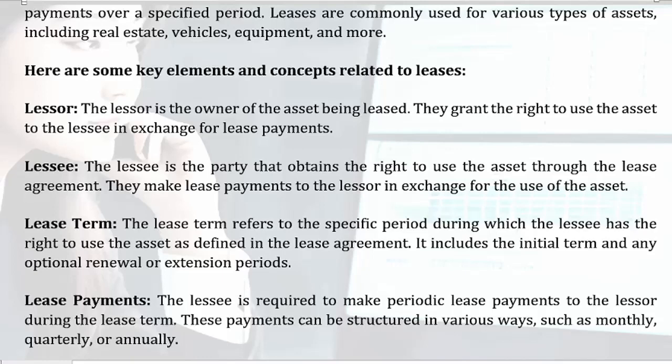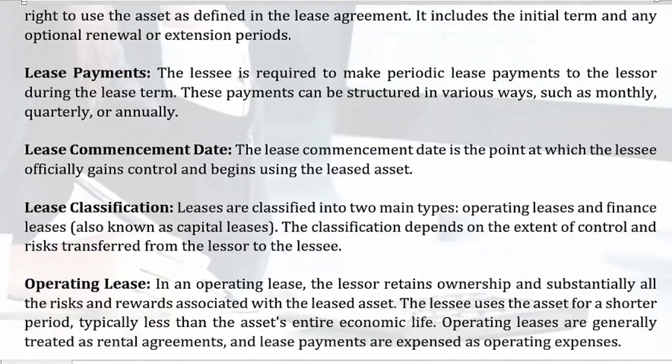Lease term. The lease term refers to the specific period during which the lessee has the right to use the asset as defined in the lease agreement. It includes the initial term and any optional renewal or extension periods. Lease payments. The lessee is required to make periodic lease payments to the lessor during the lease term. These payments can be structured in various ways, such as monthly, quarterly, or annually.